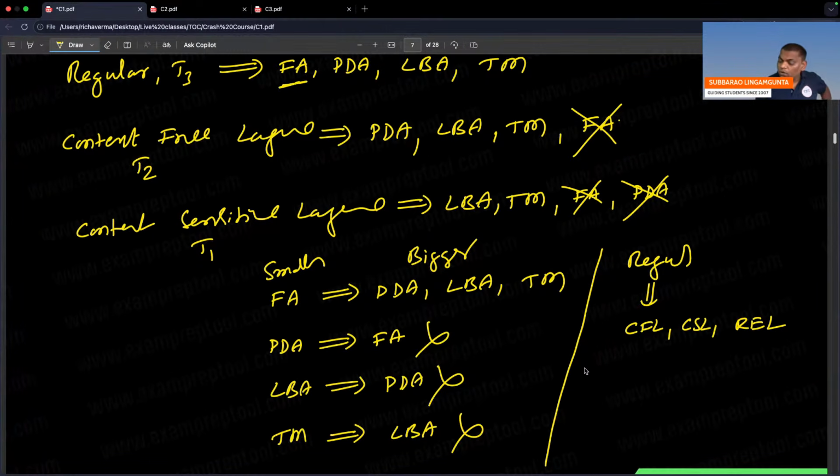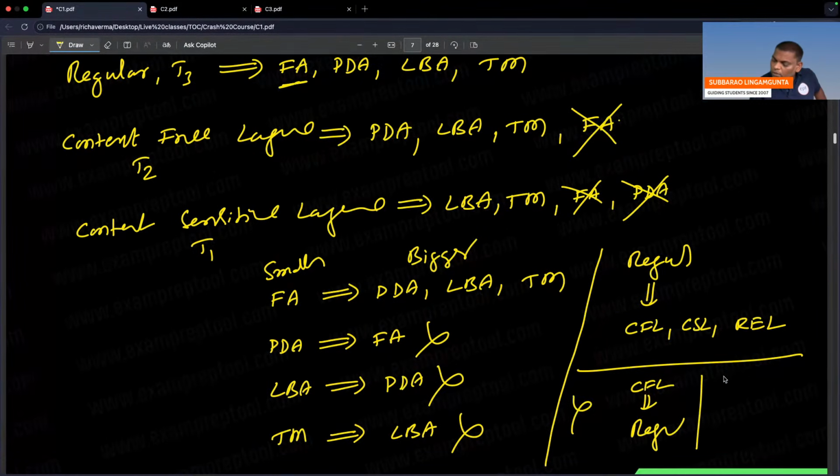But reverse not true. What is the meaning? CFL doesn't mean regular. CSL doesn't mean CFL. Next one, recursive enumerable language doesn't mean that. I'm repeating once again, carefully, everyone listen.